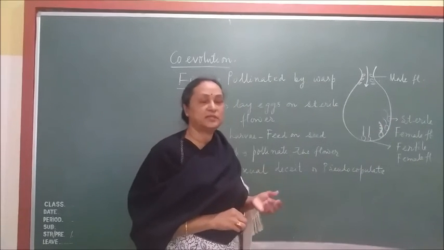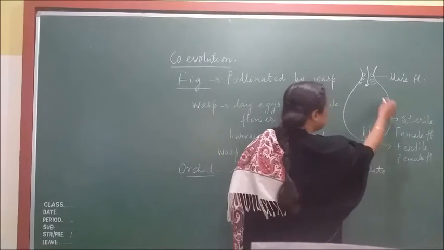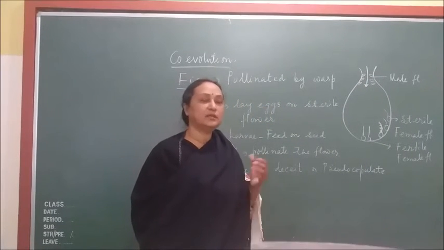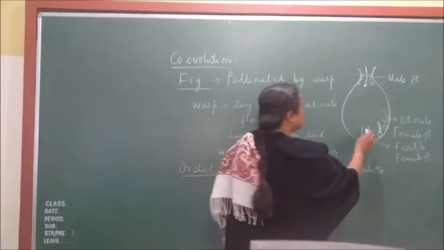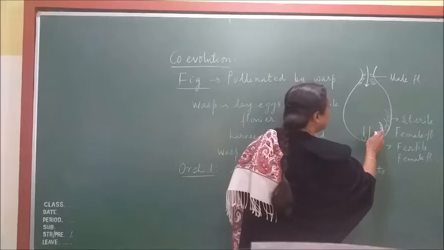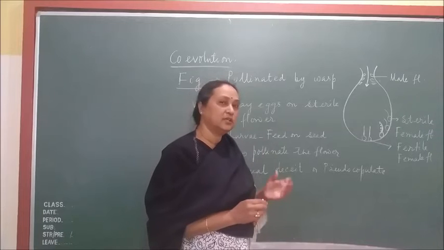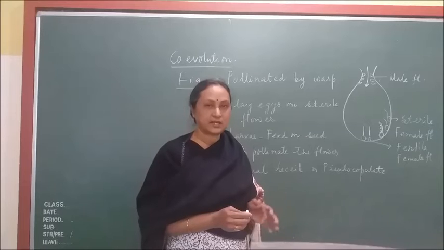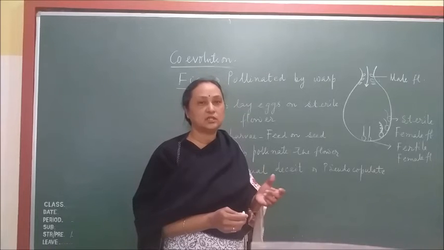So what benefit is the insect getting? The insect is getting a safe place to lay eggs, because this is a closed place, so naturally the eggs will be protected. And when the young ones hatch from the eggs, the larvae will feed on the seeds which are produced inside the fruit after pollination and fertilization. So the insect gets a safe place to lay eggs on the sterile flower, and after hatching, the larva takes the seed as food.